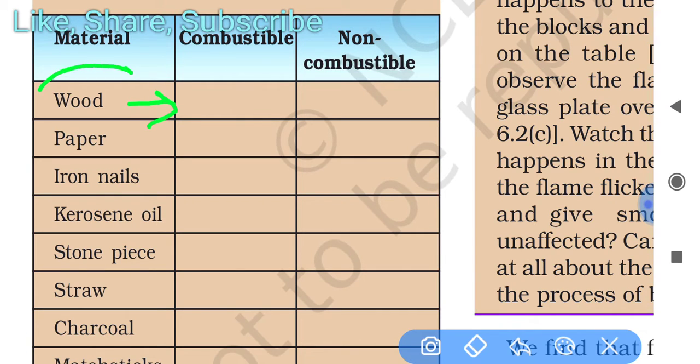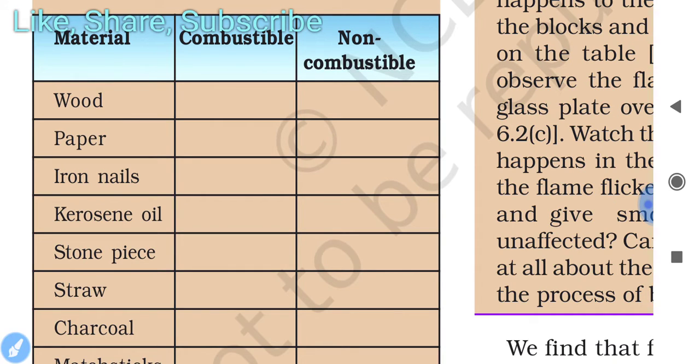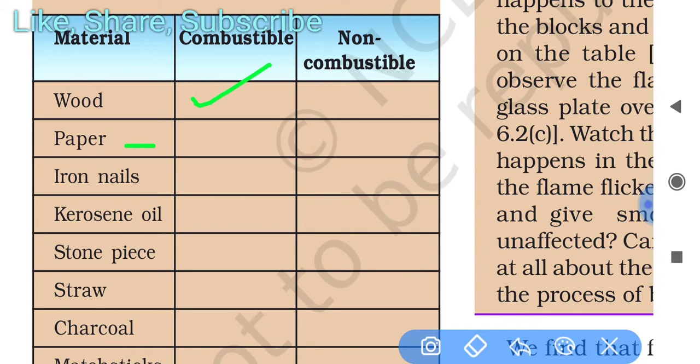If you burn it, it catches fire. So it means it is combustible. Yes, if you have a pencil, you can do it now also. Paper is also combustible. Iron nails, non-combustible.